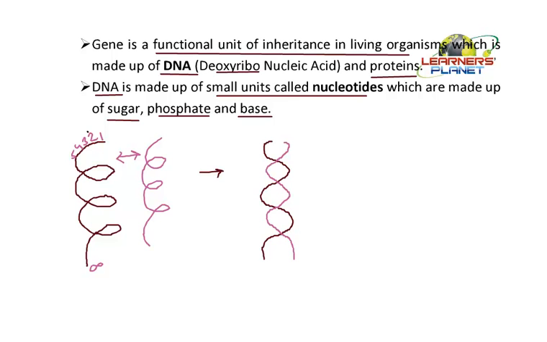Further, if these nucleotides are located over the chain, then what is the position of each part here? Each part, what I mean by that is the location of sugar, phosphate and the base. So what happens here is the base is located towards the interior of the helix. Then on this chain there is the presence of the sugar, and towards the outside there is the presence of phosphate.